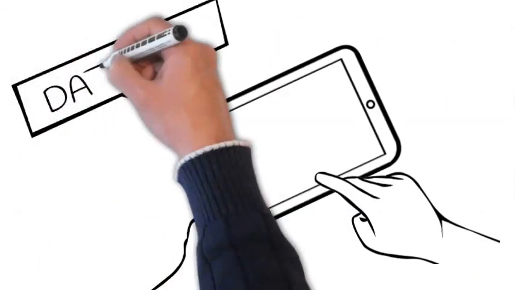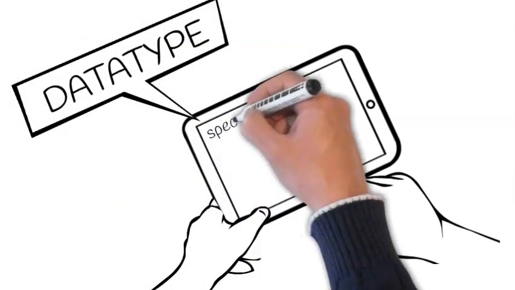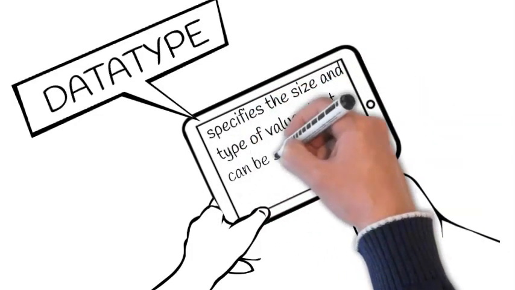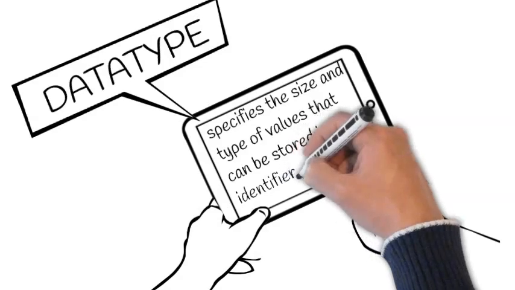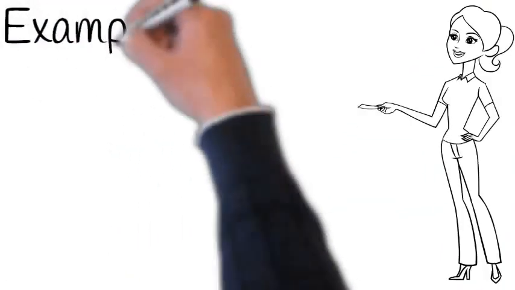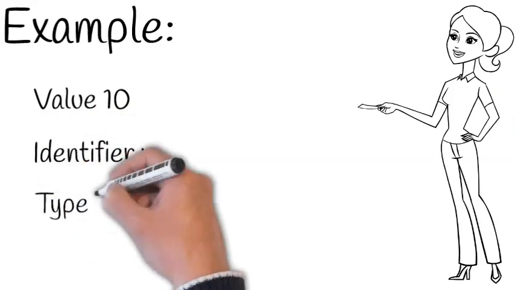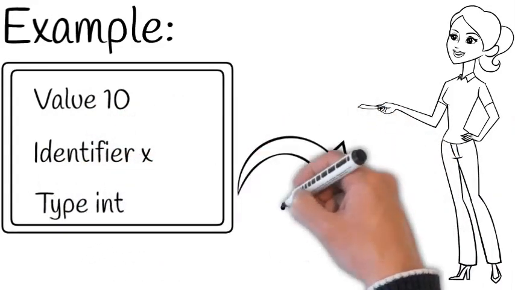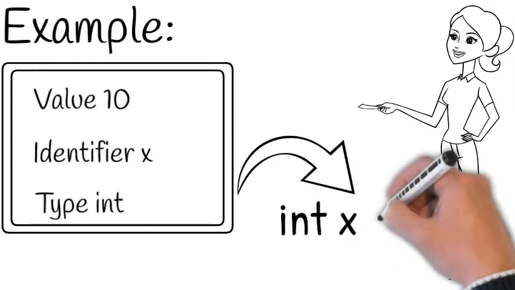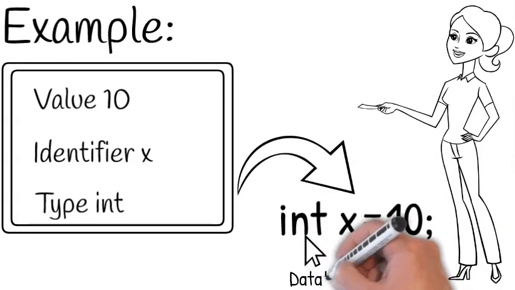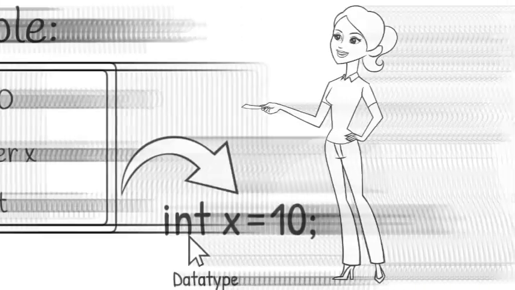Now, what is the definition of data type? A data type specifies the size and type of value that can be stored in an identifier. For example, we have a value 10, the identifier is x and the type is int. Then the expression is int x equals 10. So 10 is stored in x and int is the data type.